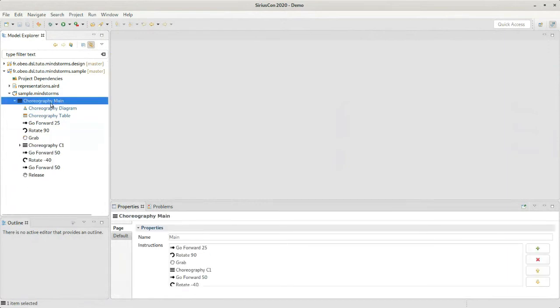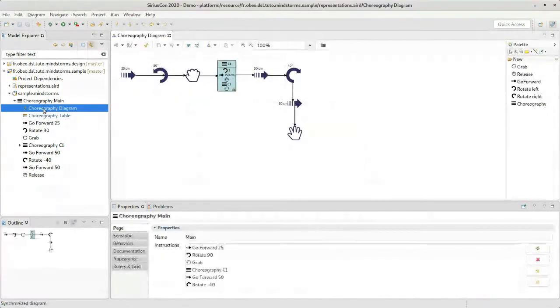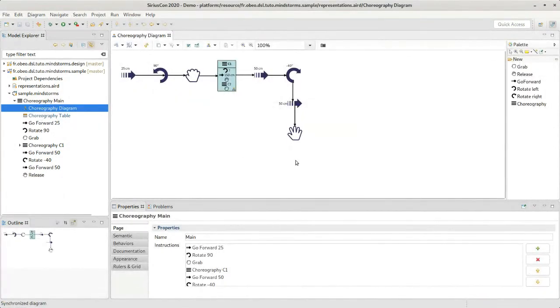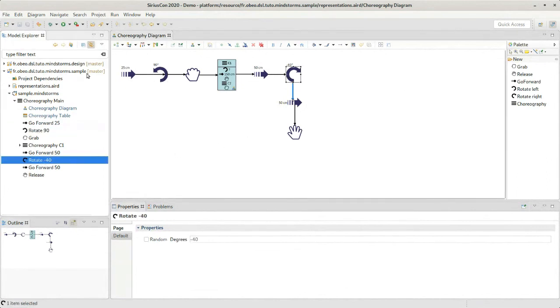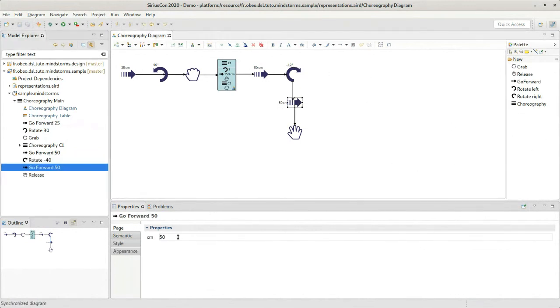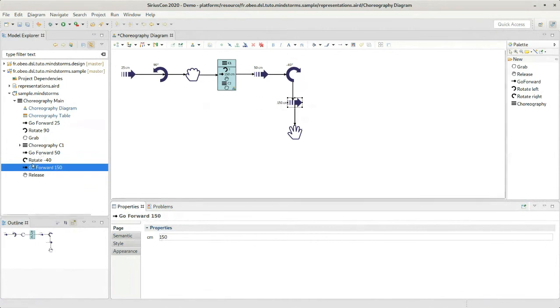As you can see, just below the main element here, we have already created a diagram, which I can open. And the diagram is actually a graphical representation of the elements shown in the Explorer. I can select the elements and I can see that indeed these are exactly the same elements, but this time represented visually. I can see their properties and I can edit them, for example, here to change the distance for this step to 150 centimeters. And the change is reflected automatically on the diagram and the Model Explorer.